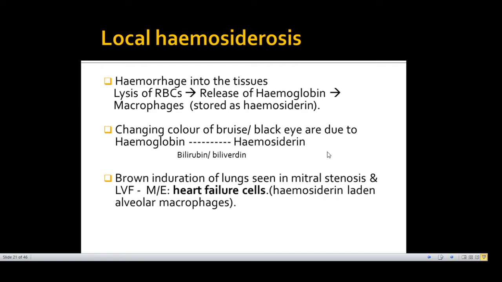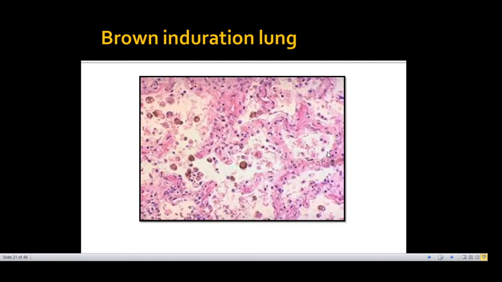Another example of localized hemosiderosis is brown induration of lungs, which is seen in mitral stenosis and left ventricular failure. This condition has heart failure cells. You all must know these are nothing but hemosiderin-laden macrophages, which are brown in color. This is also an example of localized hemosiderosis.